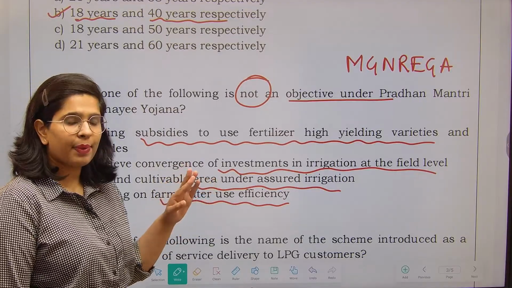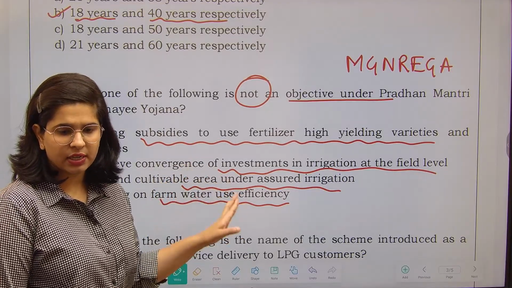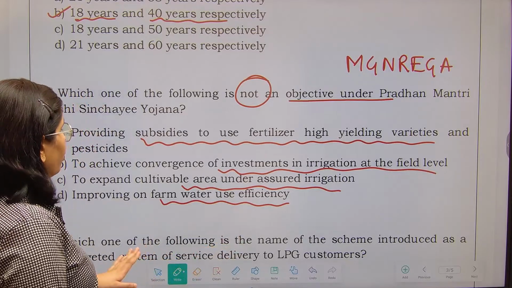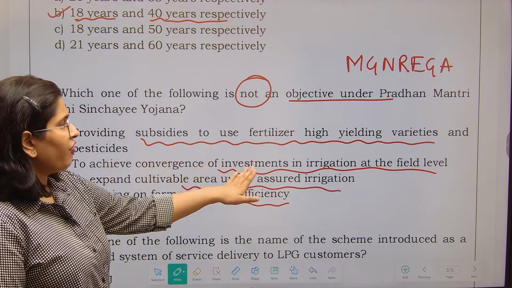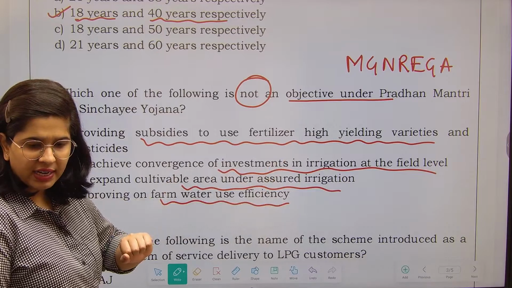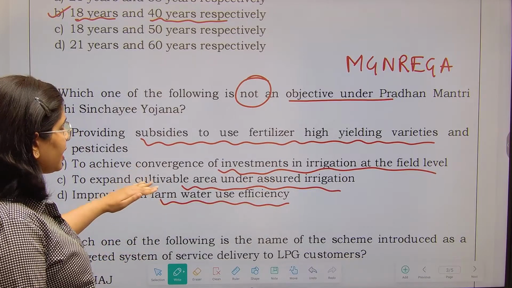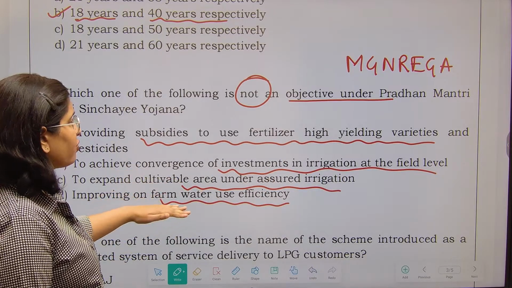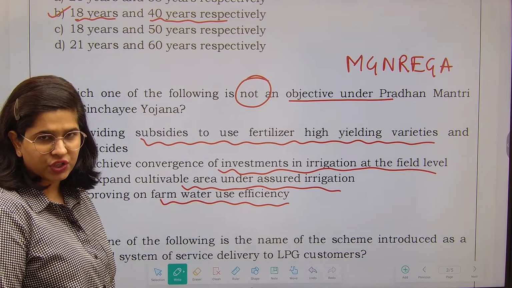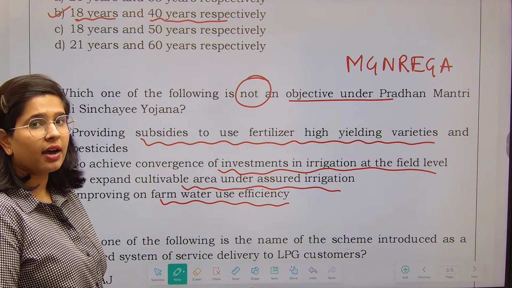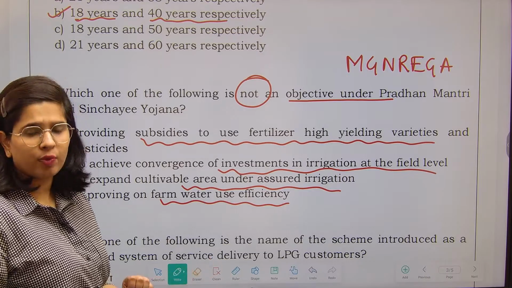Let's see how we can apply our guesswork to this particular question. Now, to achieve convergence of investments in irrigation at the field level, fine. Increasing cultivable area, farm water use efficiency, all of these can be the objectives.